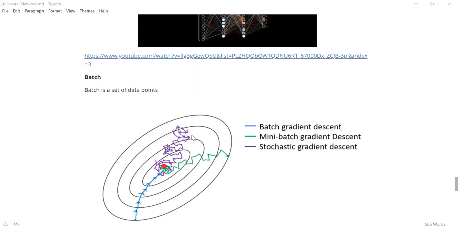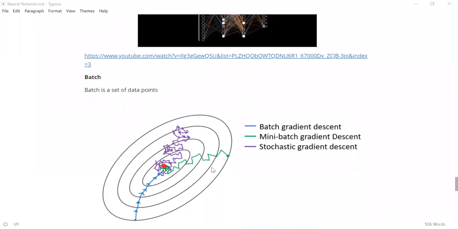But then stochastic gradient descent, you see, it is going round and round and round, and it is sometimes going forward, sometimes it's going backward, but still somehow it is able to reach. But it takes a lot of time to reach. There is a problem with stochastic gradient descent. Mini batch gradient descent is the